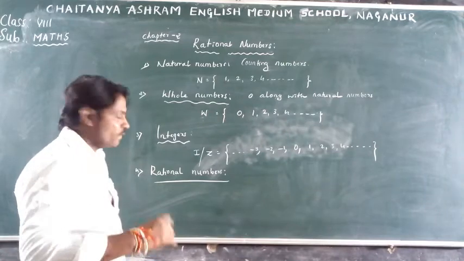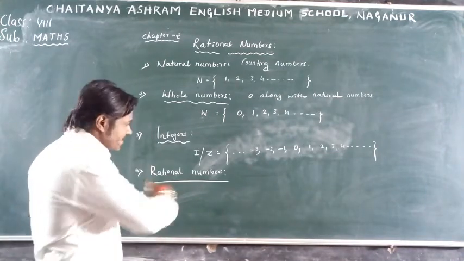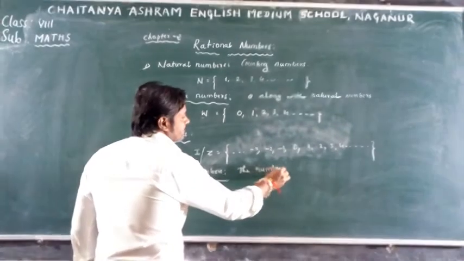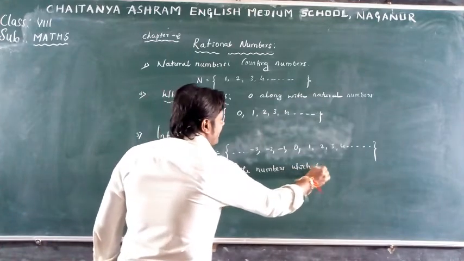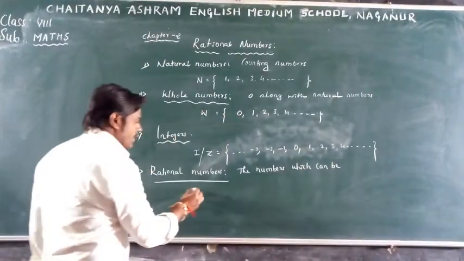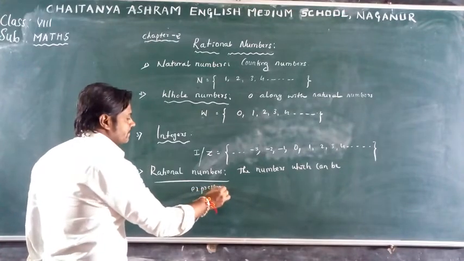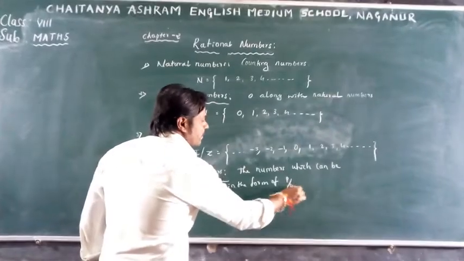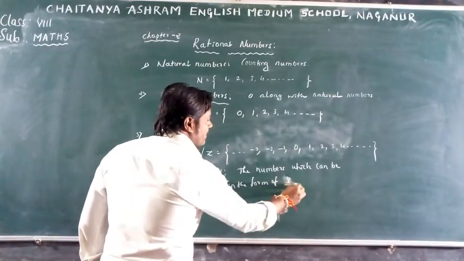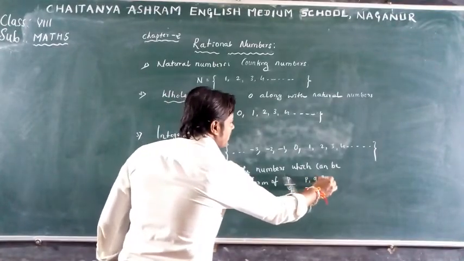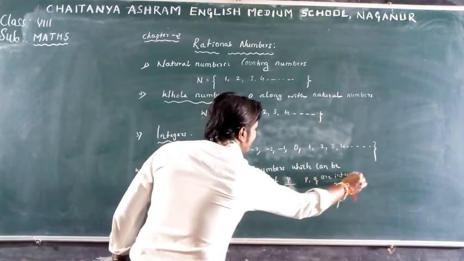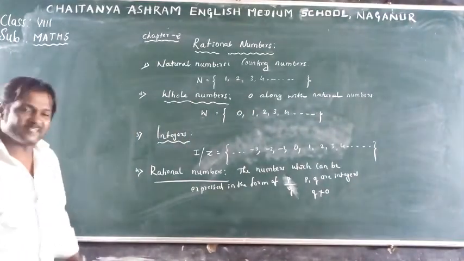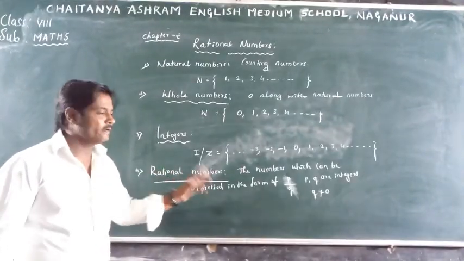Okay, now I will tell you that a rational number means the numbers which can be expressed in the form of p by q, where p and q are integers and q is not equal to 0.